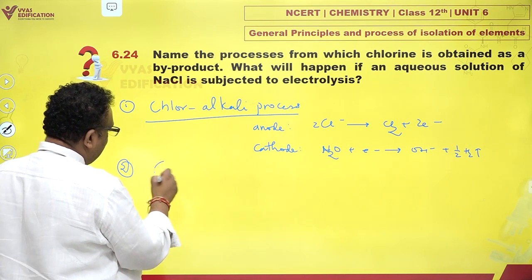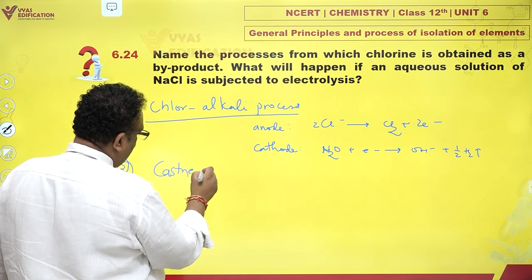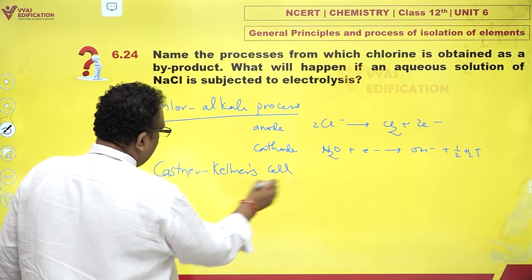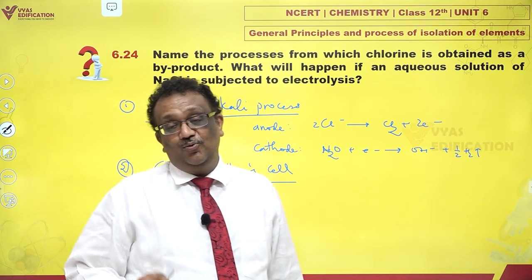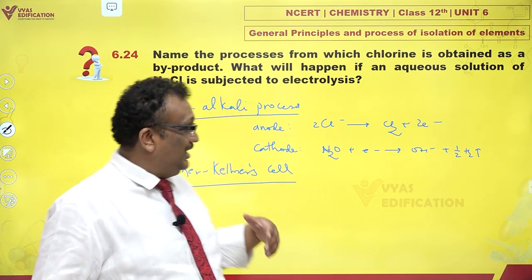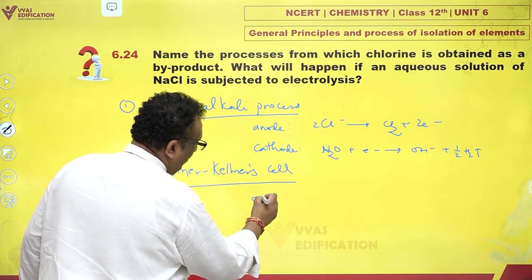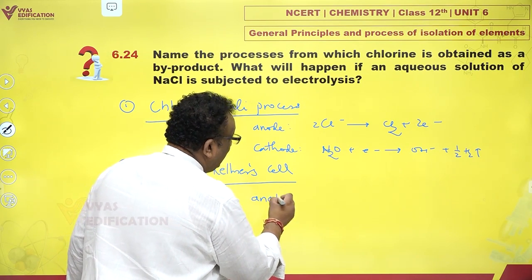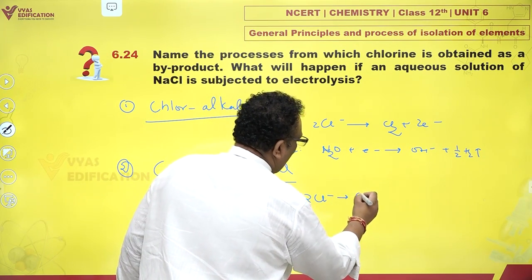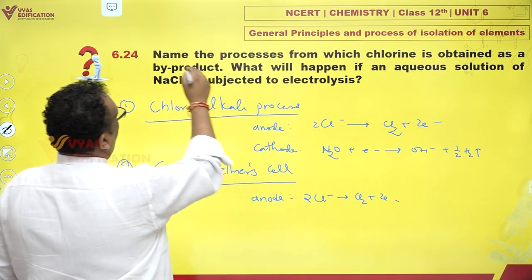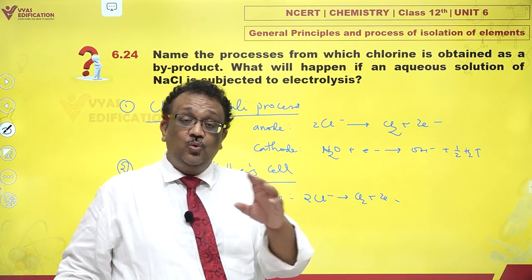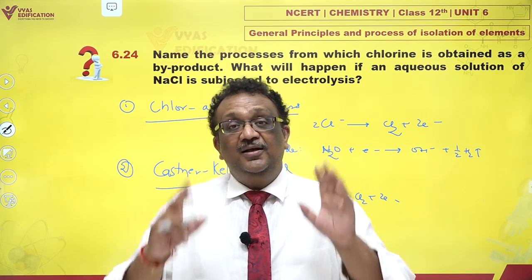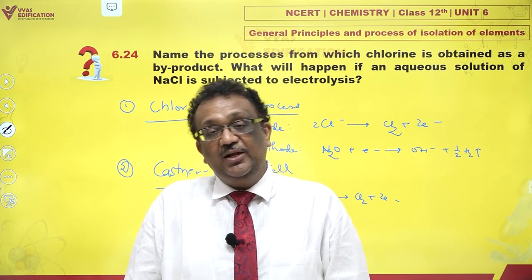The second is Kastner-Kellner cells. It is a mercury cathode cell. And mercury cathode cell again employs a very similar reaction of electrolysis. Aqueous NaCl solution is electrolyzed, and at anode, chloride ions are again oxidized to chlorine, and we are interested in that only because we wanted chlorine. At cathode, you find sodium ions are reduced to sodium and they form sodium amalgam, and then they are reacted with water to release NaOH and hydrogen.